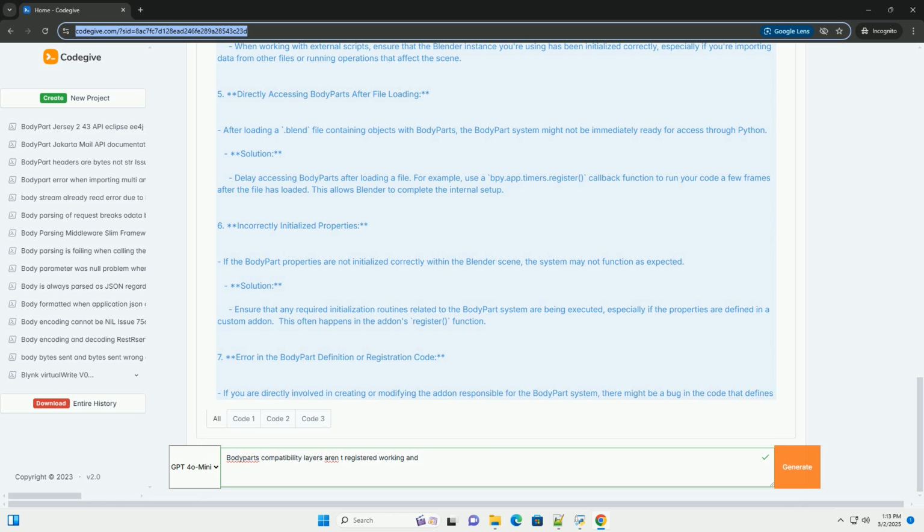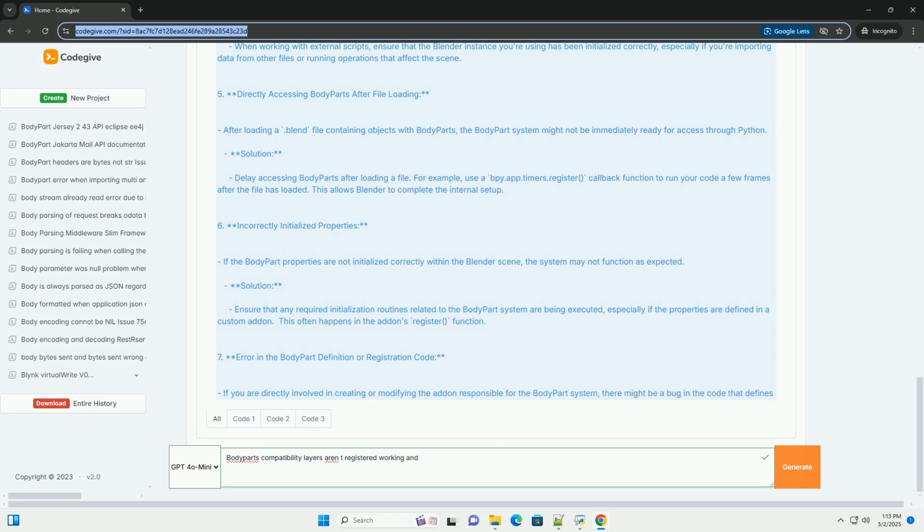4. re_register_bodypart_addon. This is a more advanced solution that attempts to re-register the add-on responsible for the body part system. Use this cautiously. It assumes that the add-on has a standard register and unregister function and that disabling and re-enabling the add-on will correctly re-initialize the body part system. This might not be a safe operation for all add-ons and could potentially cause further problems.